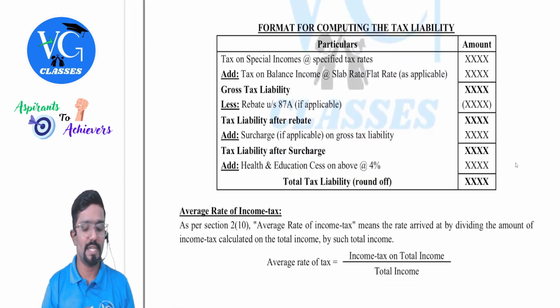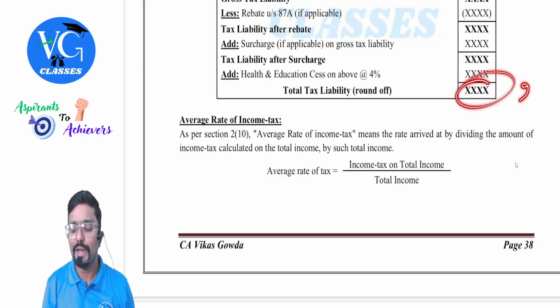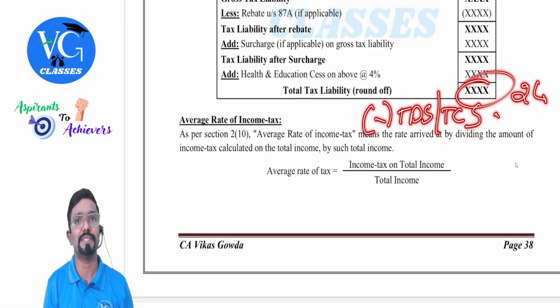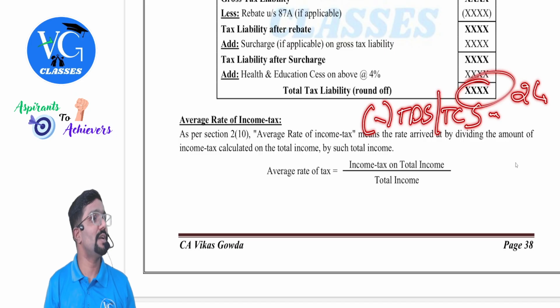And one thing I will just tell you. Assume this figure comes to 2 lakh. This is what the assessee has to pay totally to the government. But there can be some amount which would have already been collected from him in the form of TDS, TCS and all. TCS does not mean Tata Consultancy Services. In income tax, there is something called tax collected at source. And TDS means tax deducted at source.